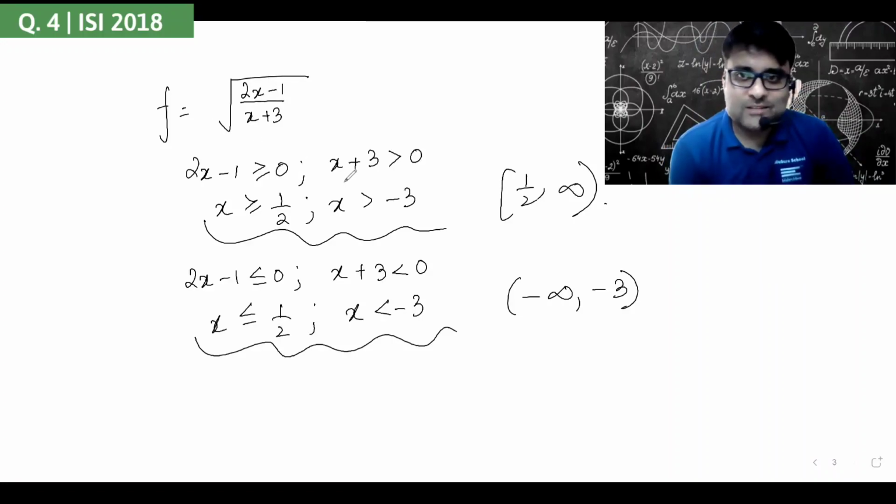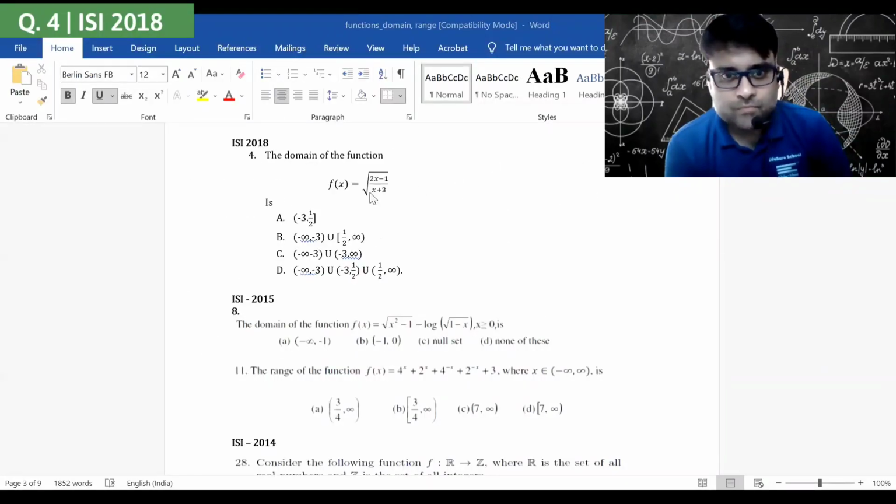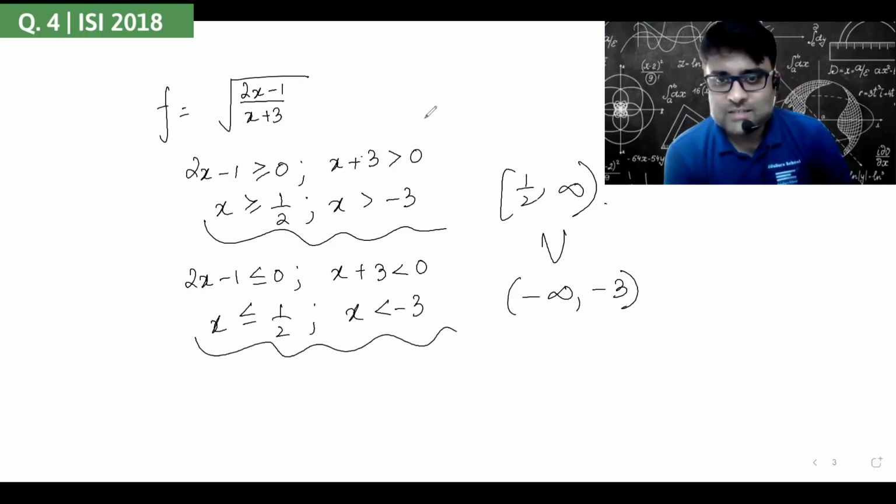So what should be the answer? The answer should be minus infinity to minus 3 union half to infinity. Correct? And that's option B, I presume. Perfect. 71% of you have marked B. Absolutely perfect. Very good. So your first experience with an ISI problem and you have got it correct.